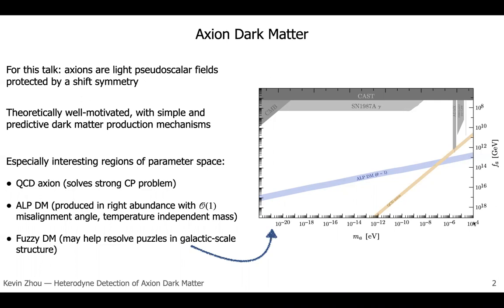First, in yellow, I've shown the QCD axion, the original motivation for axions, which solves the strong CP problem. In blue, I've shown ALP-DM, and what I mean by this is that this is the set of parameters so that you automatically get the right abundance of dark matter, assuming only that you have an order 1 misalignment angle and a temperature-independent axion mass. Finally, the left end of this plot shows fuzzy DM, which has de Broglie wavelengths on the scale of dwarf galaxies and may help resolve puzzles in galactic scale structure.